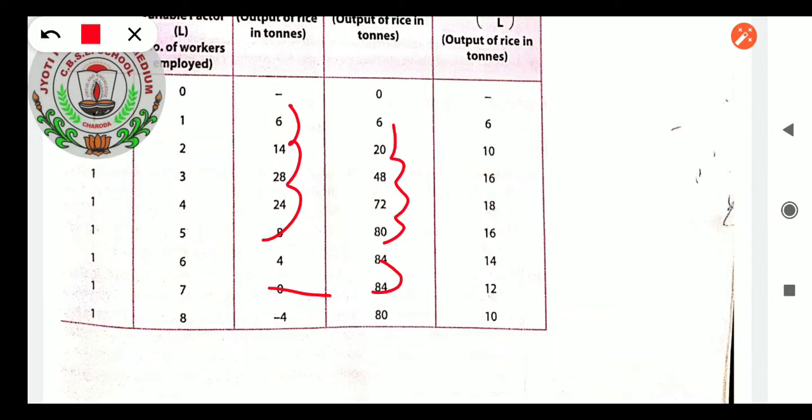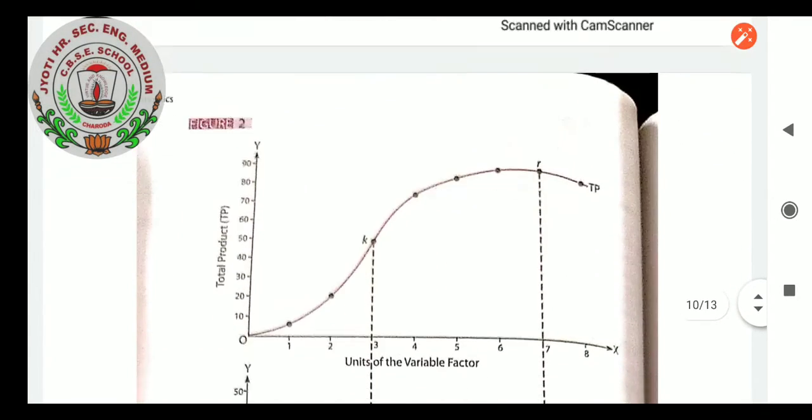When MP is 0, TP will be constant. At a certain level when MP is negative, the TP, which was increasing constantly, will start declining. And average productivity will also show the same result. So what we are seeing, students, is that in some situations it is increasing return, and in some situations it is diminishing return.